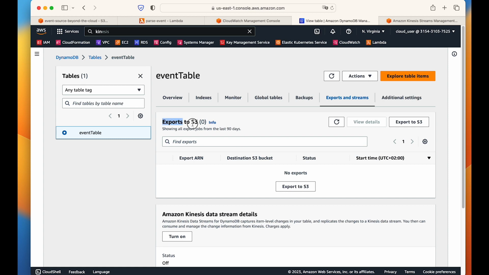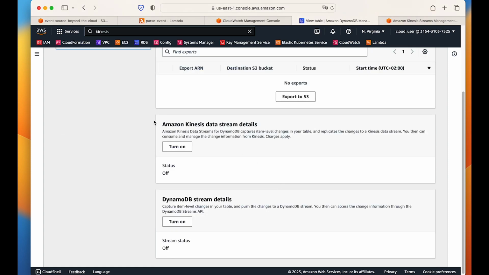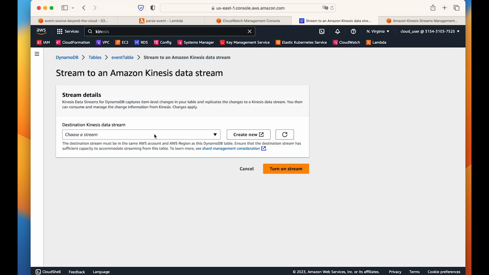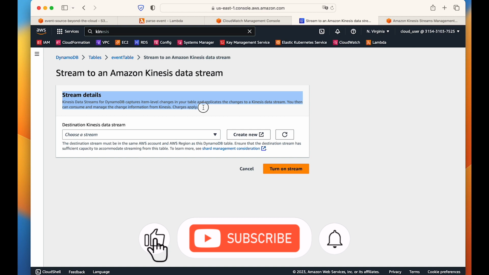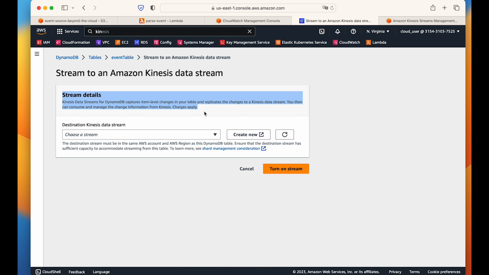We can export the data into S3 or we can stream the data into Kinesis. So right now the status is off. Right now the Kinesis data stream is off. So we have to turn it on. While doing it, it will ask me the stream details, like in which stream you want to put the data stream event.